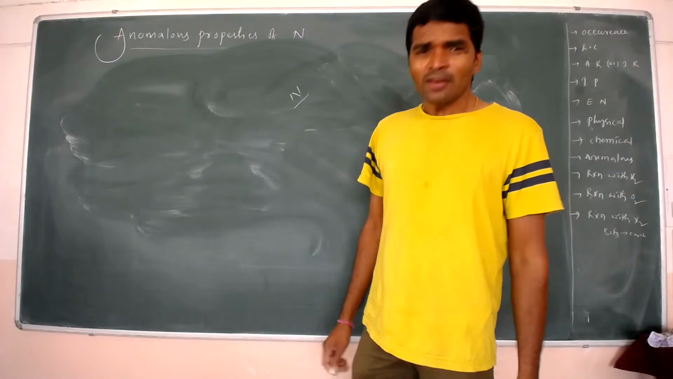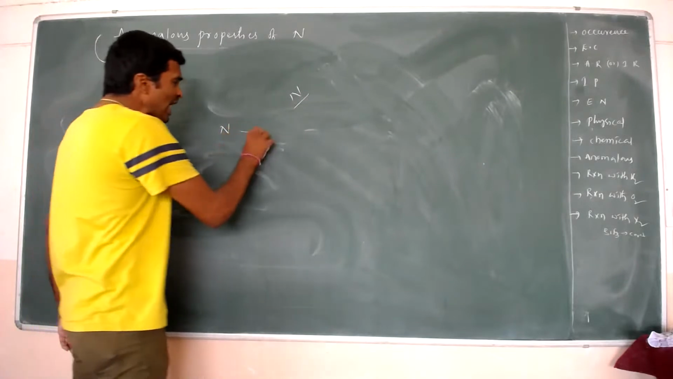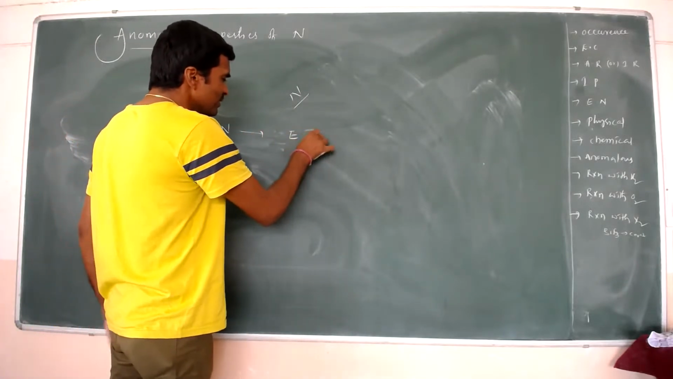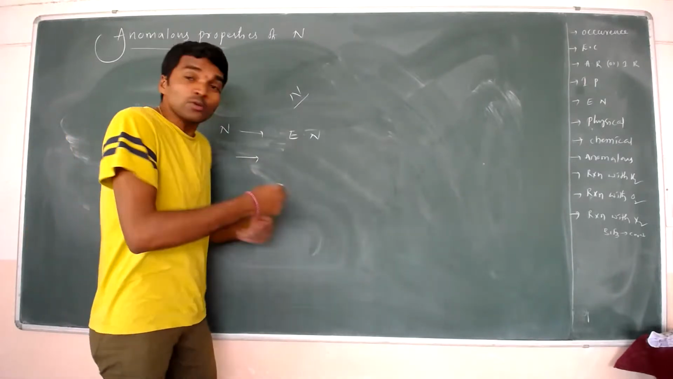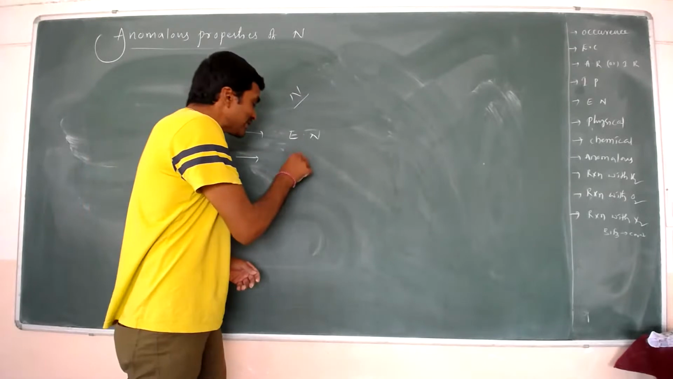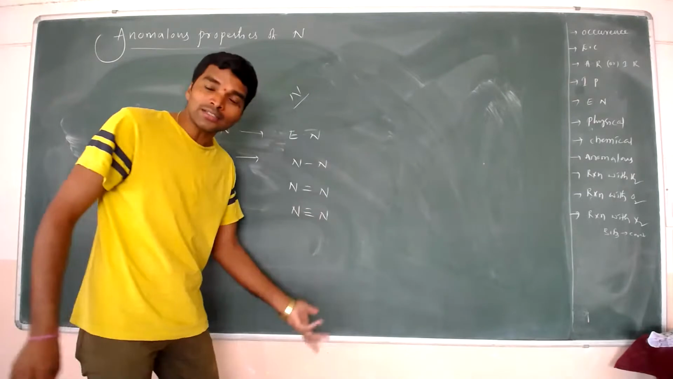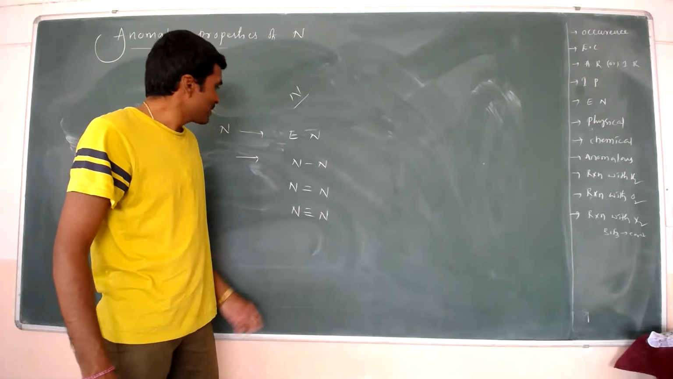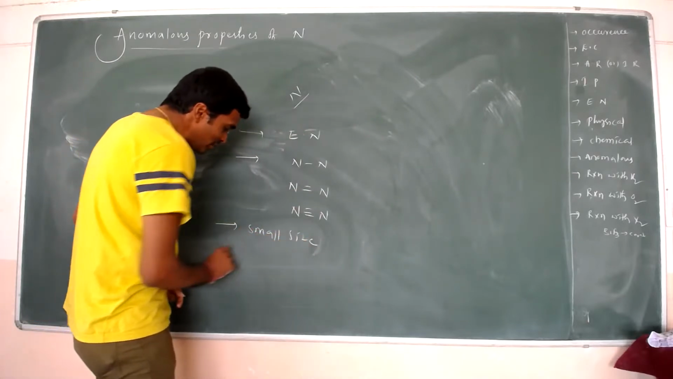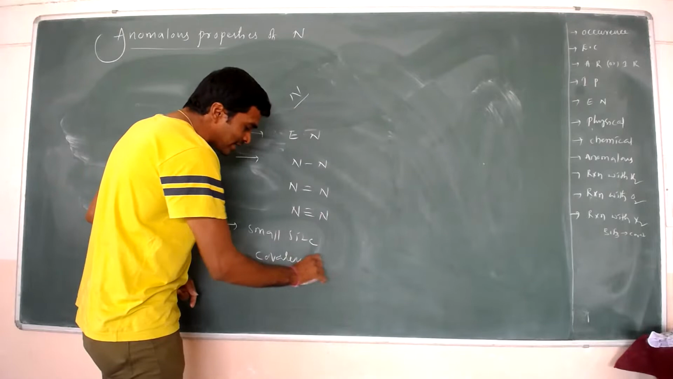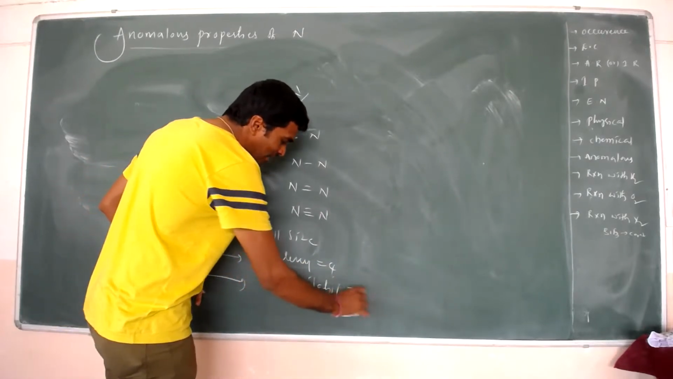Why? One day I asked nitrogen, hey Mr. Nitrogen, you are having the highest electronegativity. And you also form multiple bonds: nitrogen to nitrogen single bond, nitrogen to nitrogen double bond, nitrogen to nitrogen triple bond. And you also have small size. Your covalency is also 4. You are also having non-availability of d orbitals.